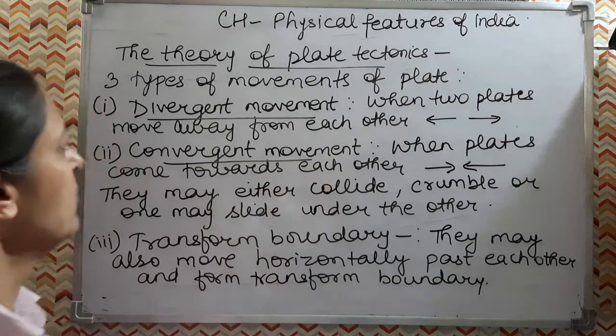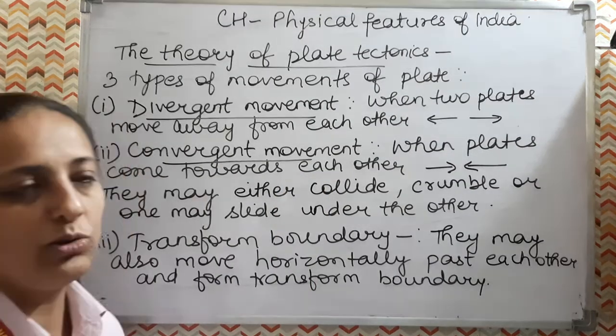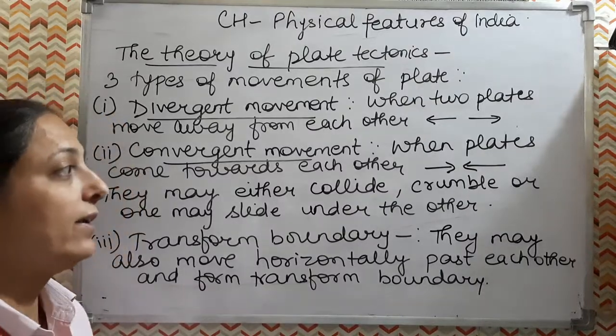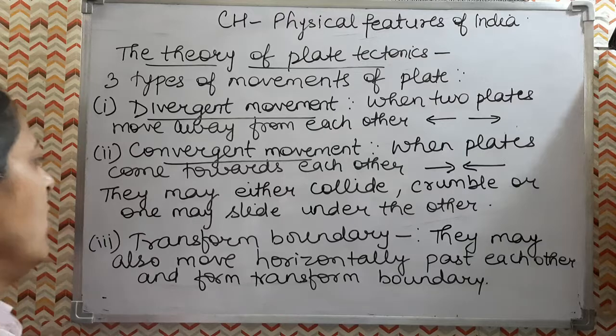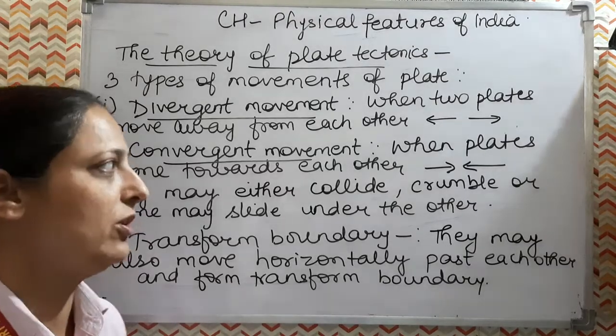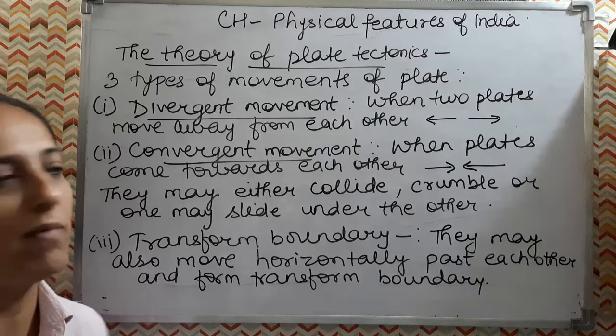Convergent movement is when the two plates come towards each other. They can collide, they can crumble, they can fall, or they may slide under each other. Due to this, folding will happen and mountains will form.